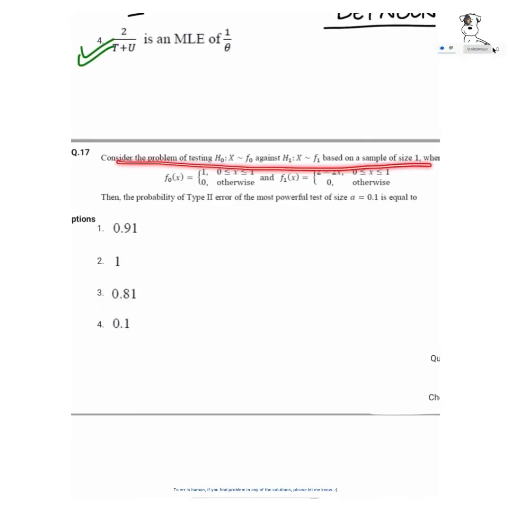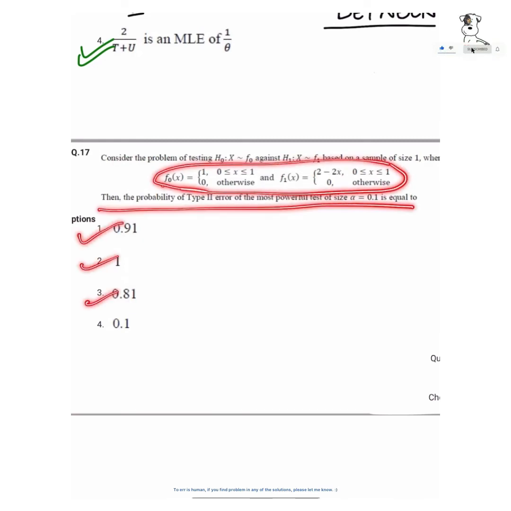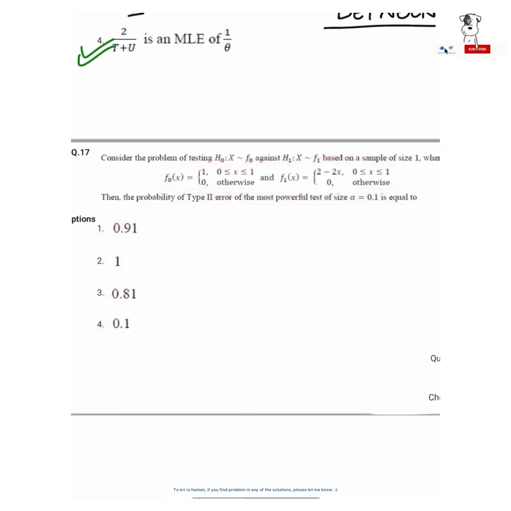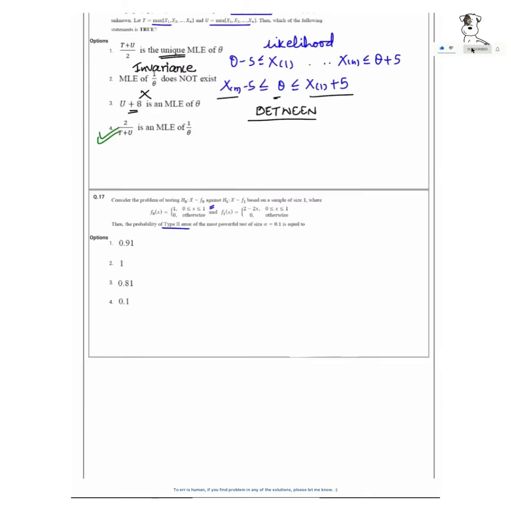Let's see question number 17. We have been given a problem of testing of hypothesis where a sample of size 1 is taken. Okay, so the likelihood function will be the same as the PDF. We have been given f0(x) and f1(x). We have to find the probability of type 2 error of the most powerful test of size alpha equals 0.1. We have to find type 2 error, which is beta, the consumer's risk, which is 1 minus power.